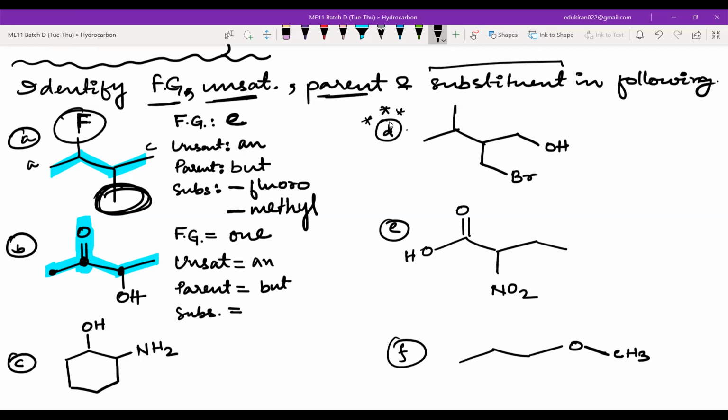Send me in chat, okay? This is the substituent, okay? What is the name? Acha. This is from the list of functional groups, yes or no? This is one of the functional groups, na? So you have to look at the list of functional groups, non-alkyl substituents, list of functional groups, yeah.